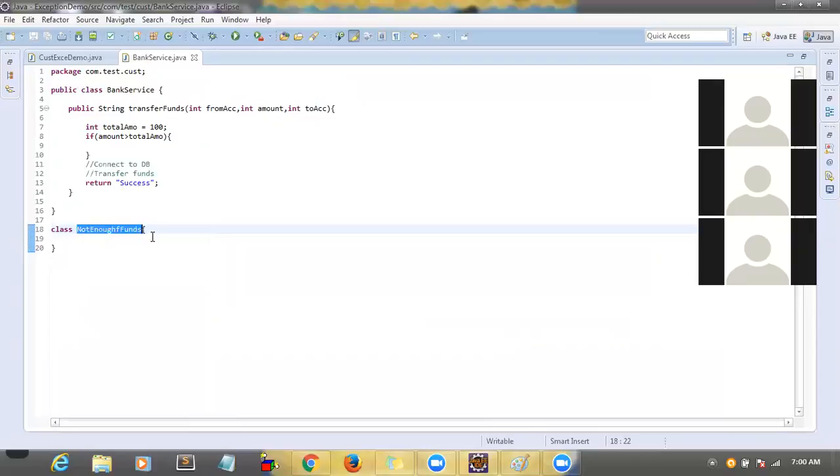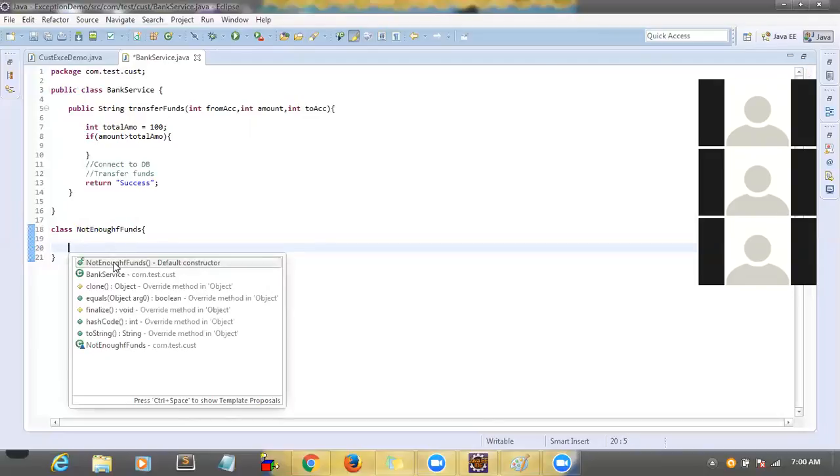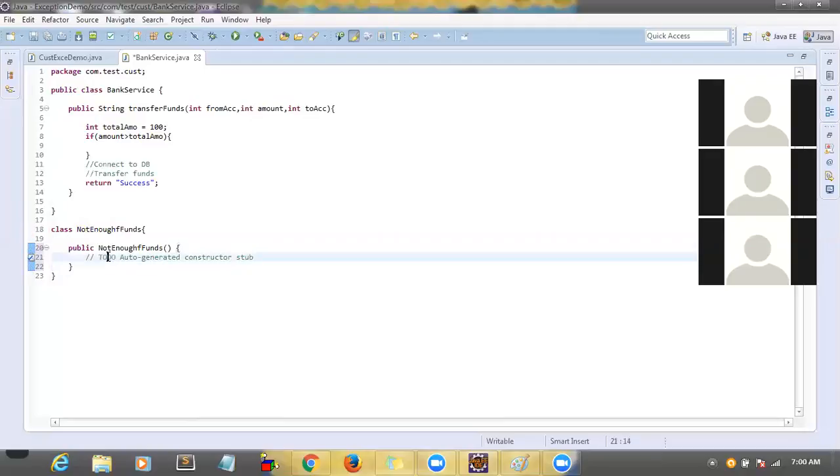After that, what you have to do? Write a constructor. How to write a constructor? Just press Control spacebar. It will try to generate a default constructor. This is the constructor, right? It doesn't have any return type, and the name is the same as the class name, correct?